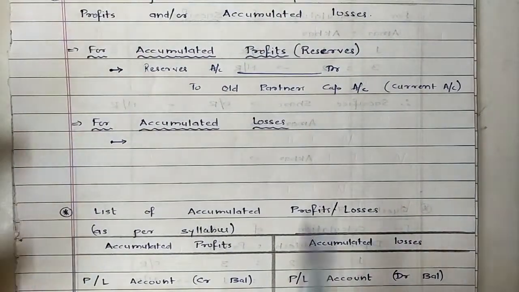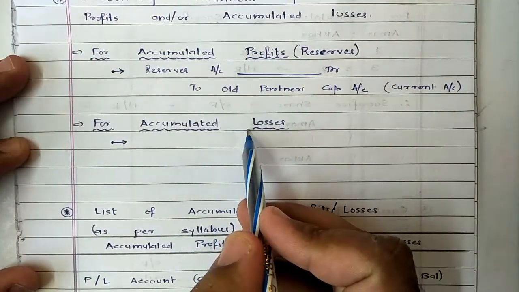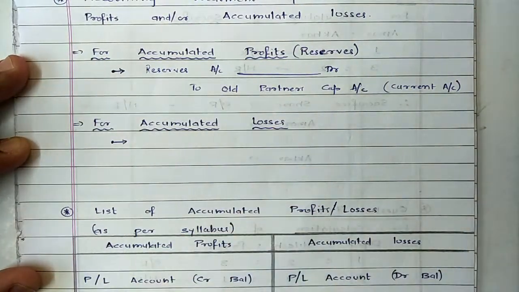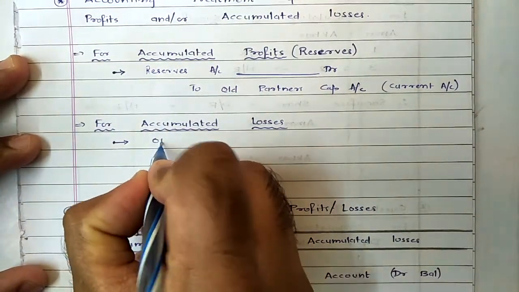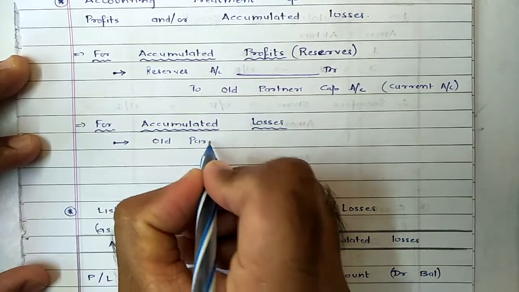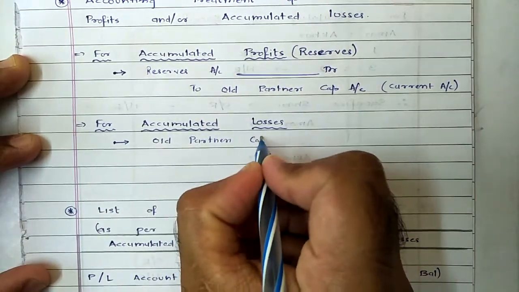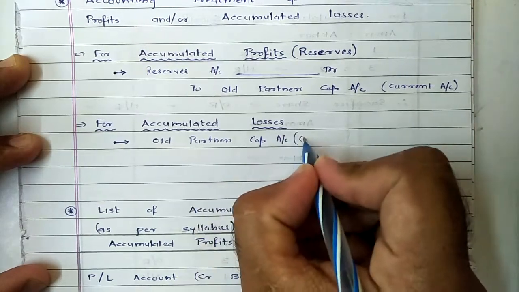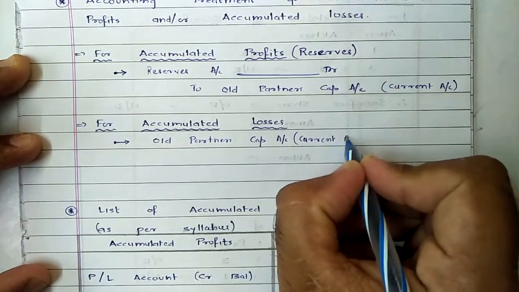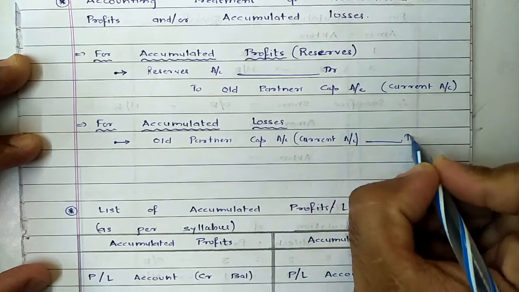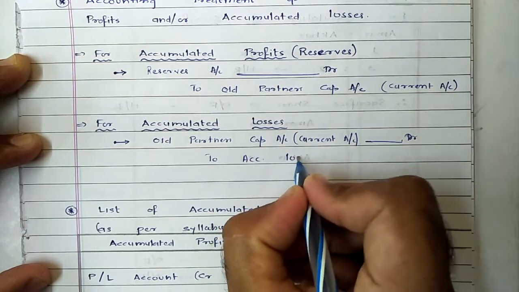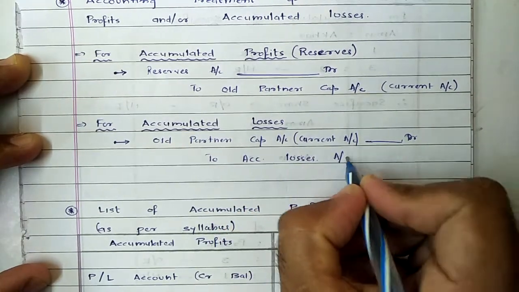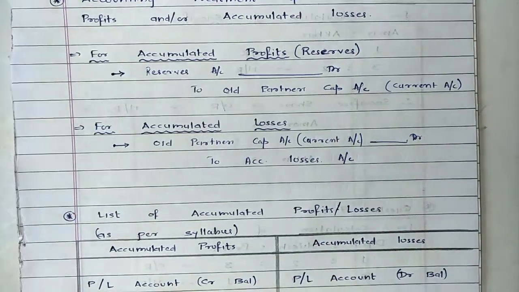Now again, coming towards the second entry, one is we went through the entry for accumulated profit. Same way, the entry for accumulated loss would be exactly opposite. It would lead to a decrease in the balance of partners' capital. In order to decrease, partners' capital are to be debited. So old partners' capital account, and in case we are dealing with the fixed capital method, we need to use the term current account. Old partners' capital account or current account debit to accumulated losses account. Here we need to specifically write the name of accumulated profit and accumulated loss. This is in general entry, so I have written it this way.